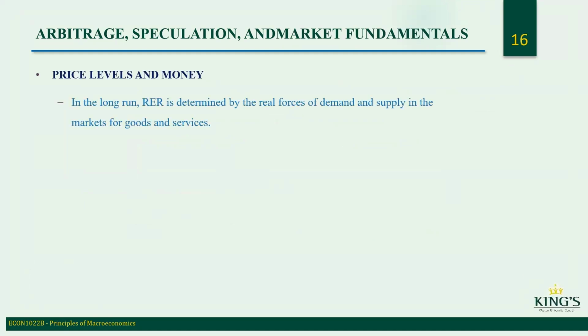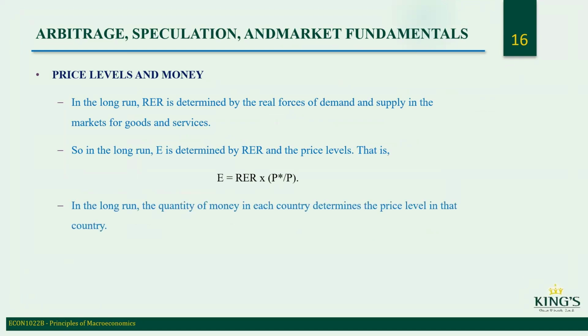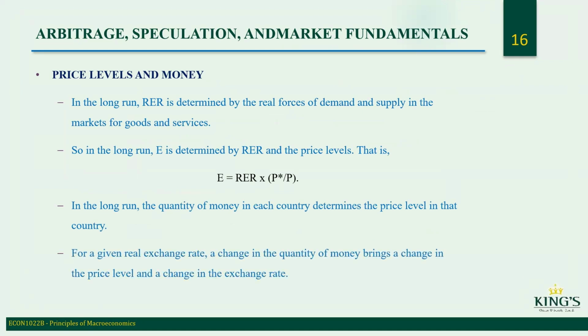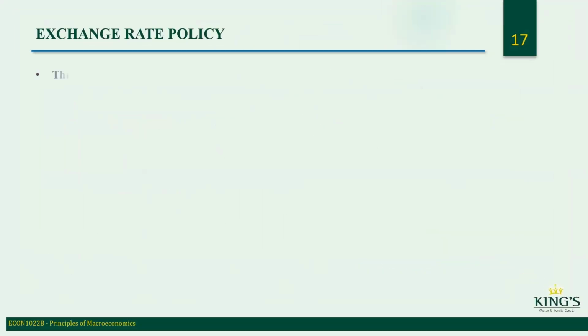Price levels and money. In the long run, RER is determined by the real forces of demand and supply in the markets for goods and services. So in the long run, E is determined by RER and the price levels. That is, E equals RER times P star divided by P. In the long run, the quantity of money in each country determines the price level of that country. For a given real exchange rate, a change in the quantity of money brings a change in the price level and a change in the exchange rate.